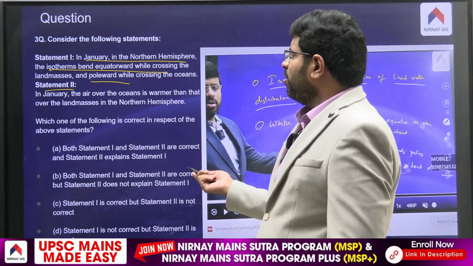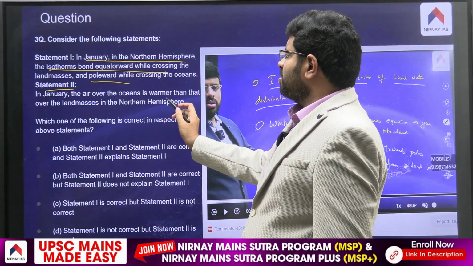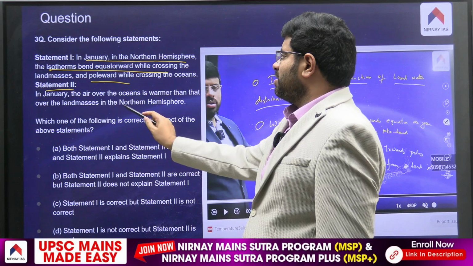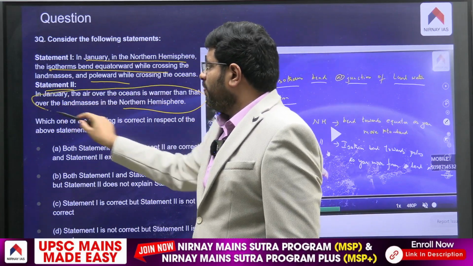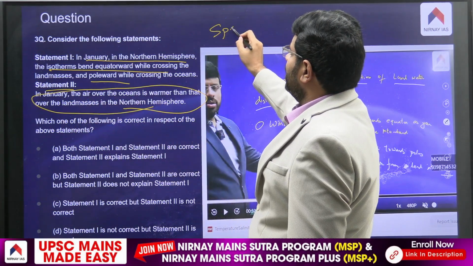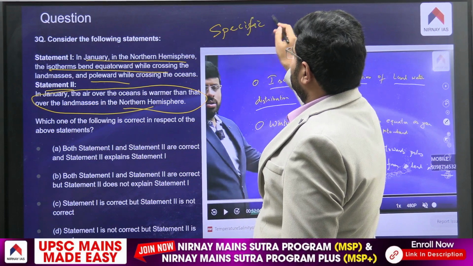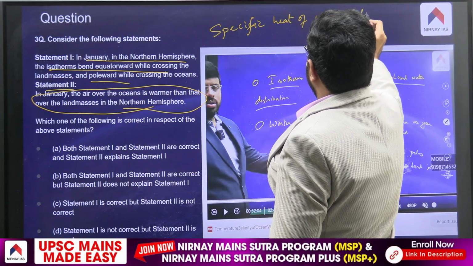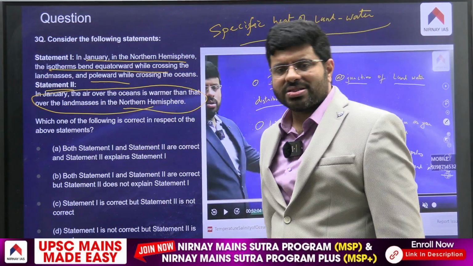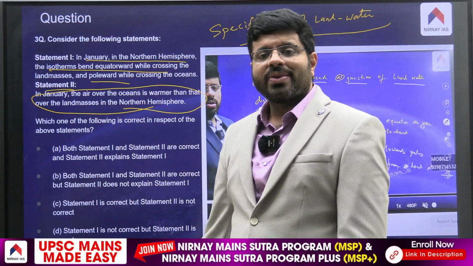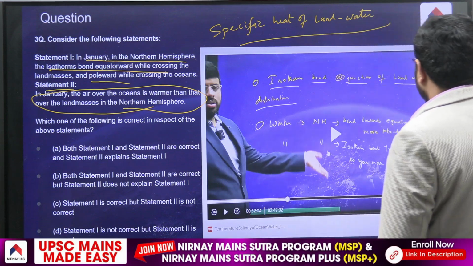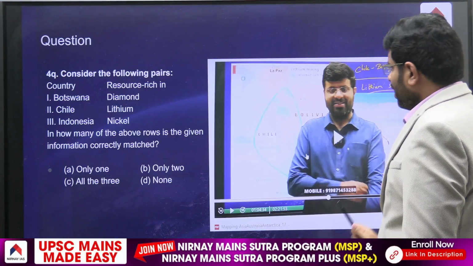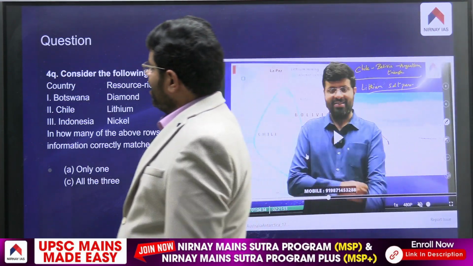And whenever we told you, remember the air over the oceans is warmer than over the land masses in the northern hemisphere, that is when we discussed the specific heat of land and water. We would have discussed this clearly. So this is also a straightforward question which you could have answered, right? Moving forward, then you see the next question.